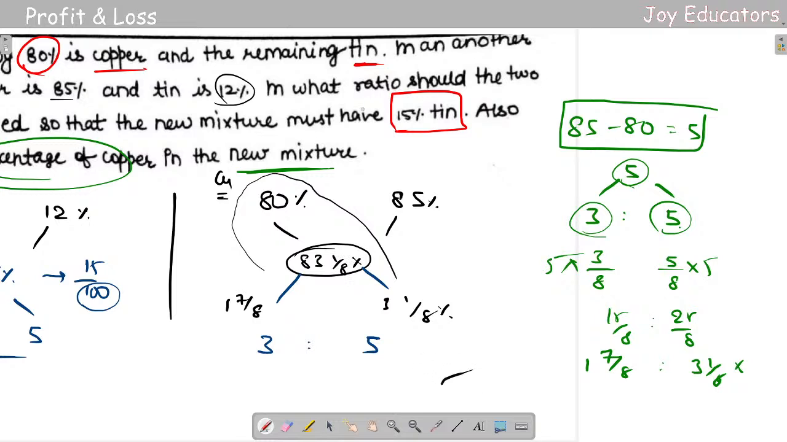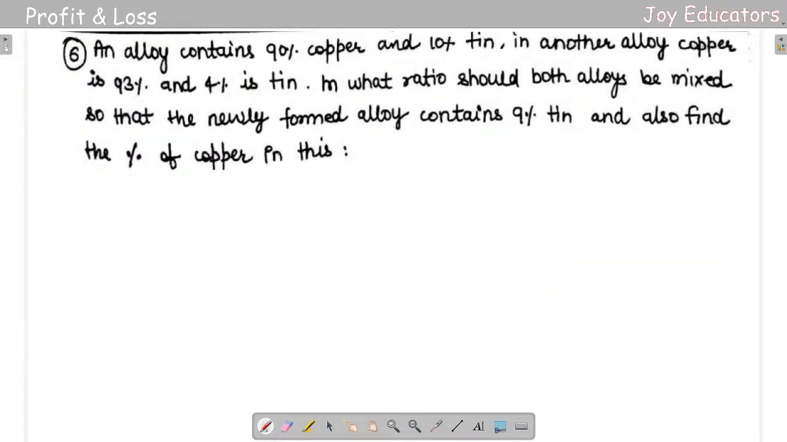Okay, now let's see. So let's go to the next now. So the sixth question. An alloy contains 90% copper and 10% tin. In other alloys, copper is 90% and 4% is tin. Okay, it's going to be really simple. So the same thing here.